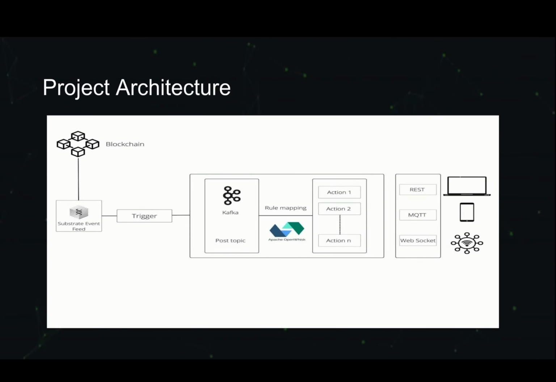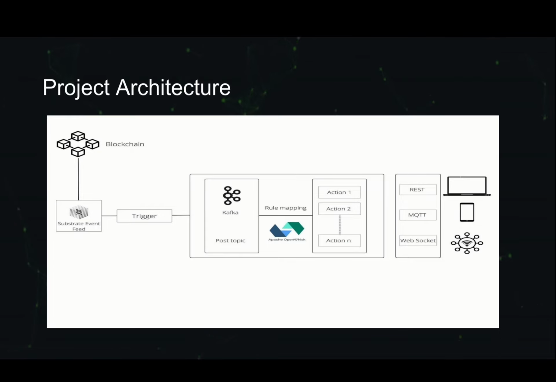Now coming to the next part, project architecture. Aurras currently listens to the substrate-based chain only. The Aurras substrate event feed will listen to the substrate chain and feed the events. Further, a particular substrate event is linked with a trigger, which is further linked to an action on OpenWhisk.